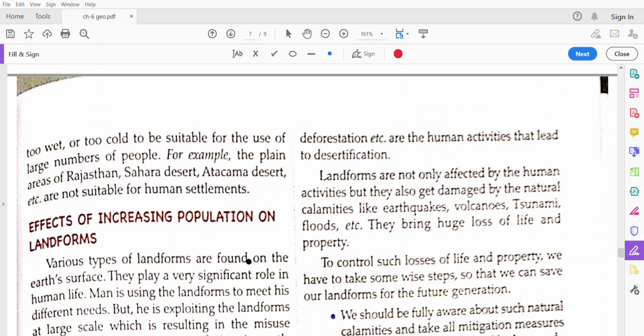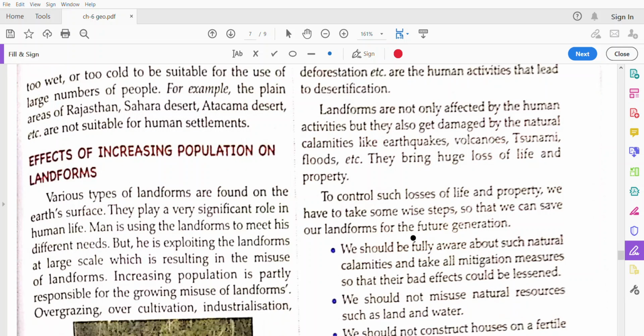Due to this deforestation, the landforms are affected by these human settlements, and earthquakes, tsunamis, and volcanoes are bringing floods due to these human activities. They bring huge loss to life and property.